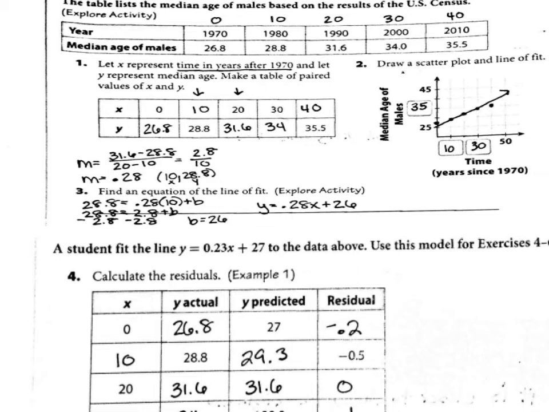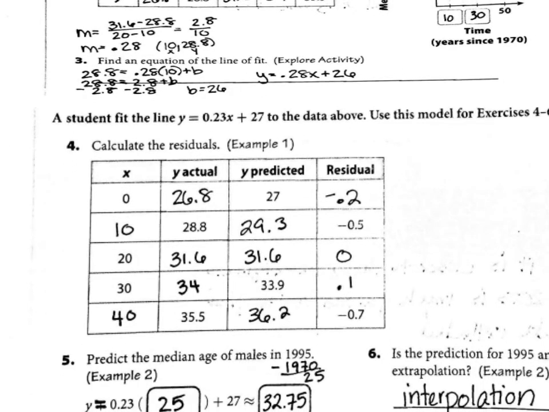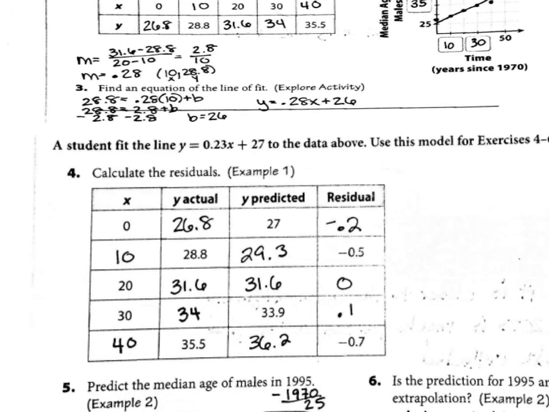So that's the equation. Remember when we do the residuals, the actual column is what we get from the table itself. So that one just comes directly off of the table. The predicted is when we actually plug these values into our equation. For example, with 0, they used 0.23 times 0 plus 27, which is how they got a predicted value of 27.